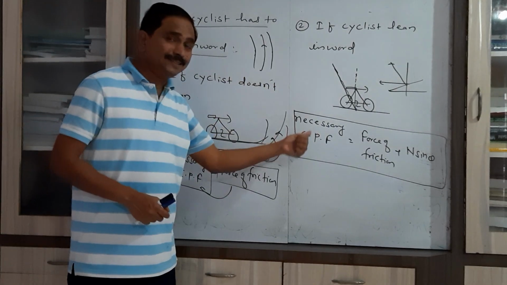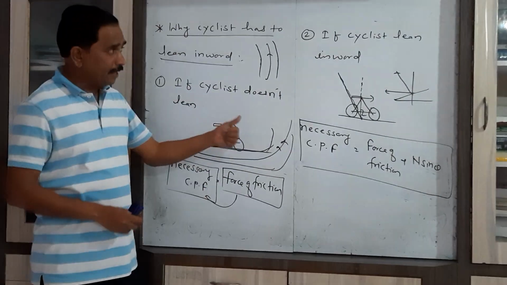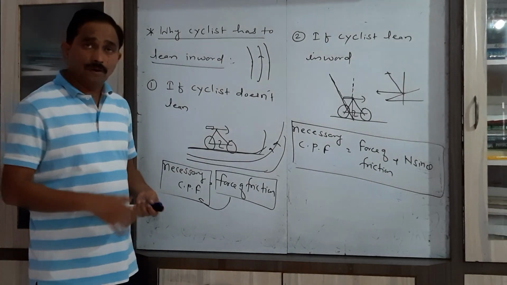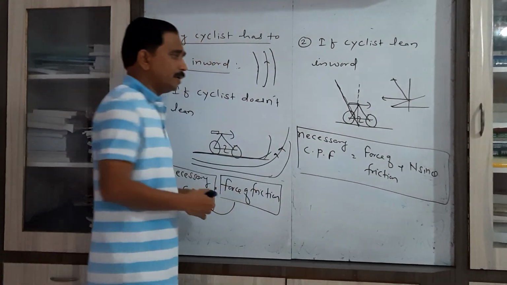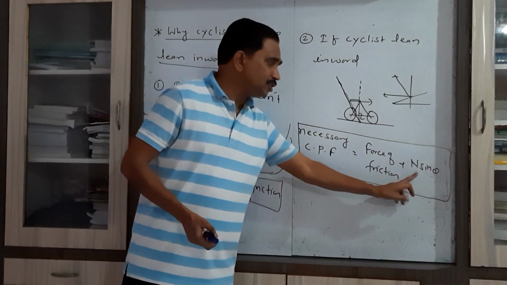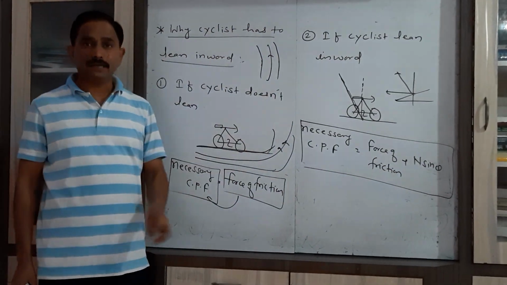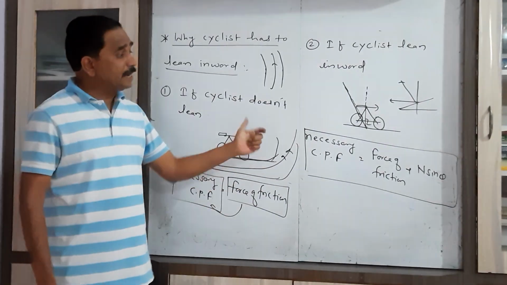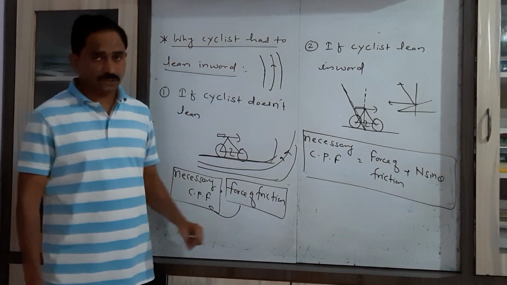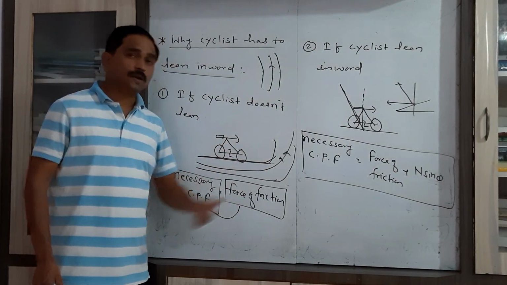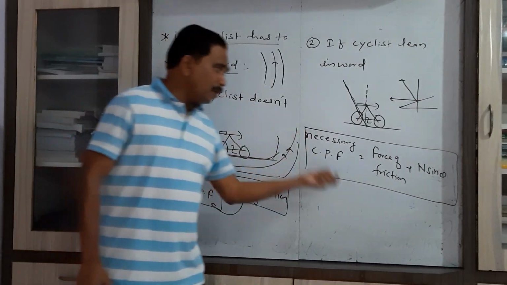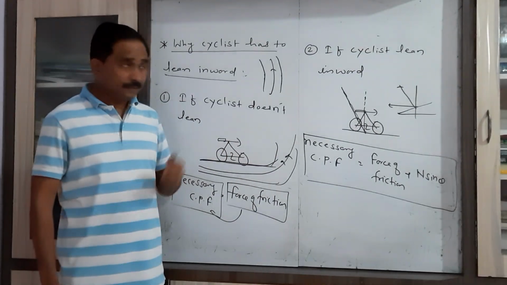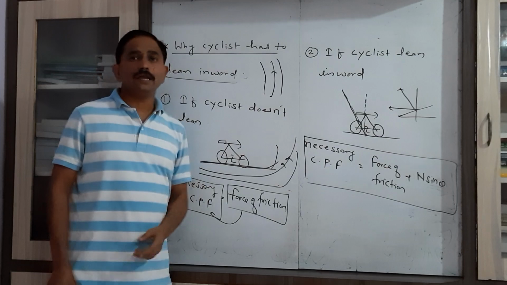So what is the advantage of bending or leaning inward of that cyclist? When the cyclist leans inward, there is an additional factor N sin theta which provides the necessary centripetal force in addition to the force of friction. So we can conclude that in order to get the necessary centripetal force, the cyclist has to lean inward.